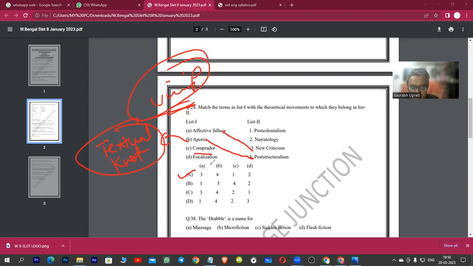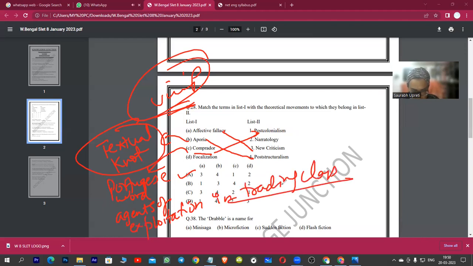So the third entry here is an interesting one, guys. Comprador. Now, comprador is a term from post-colonialism. It's a Portuguese word, and it refers to the trading class, especially the agents of exploitation in the trading class, and the work is given by Ashok Mitra.